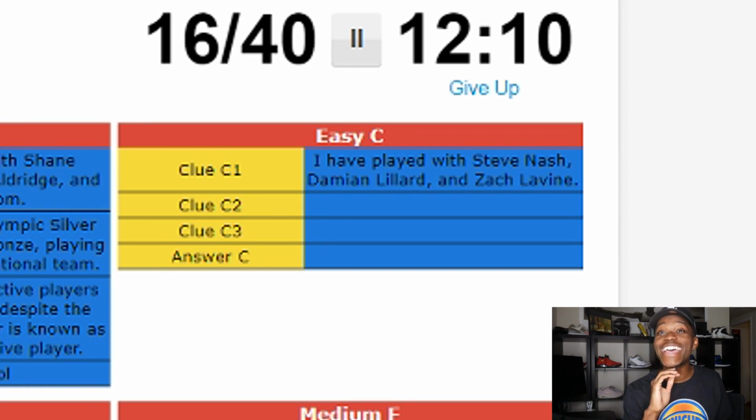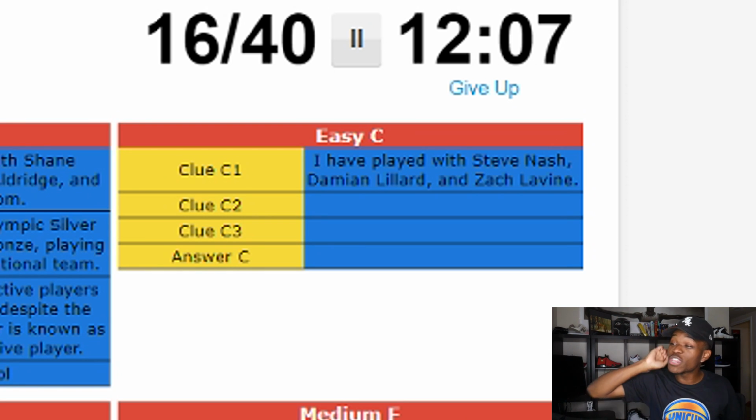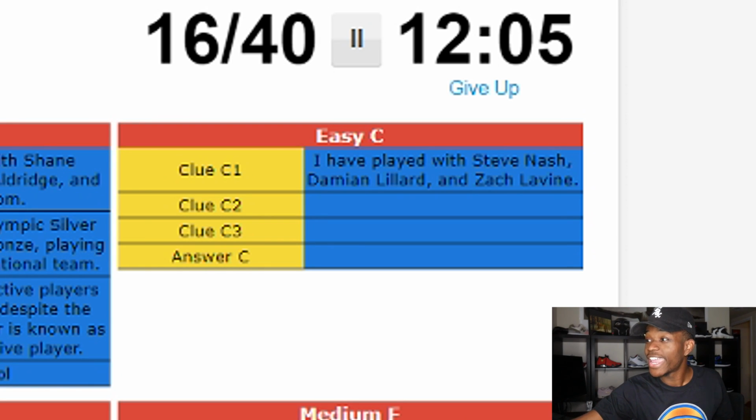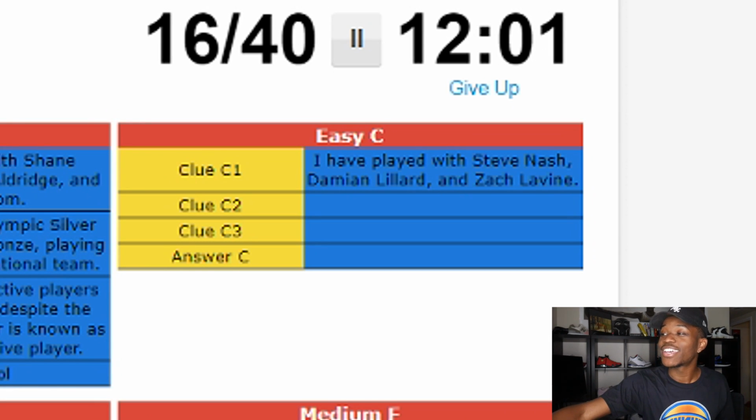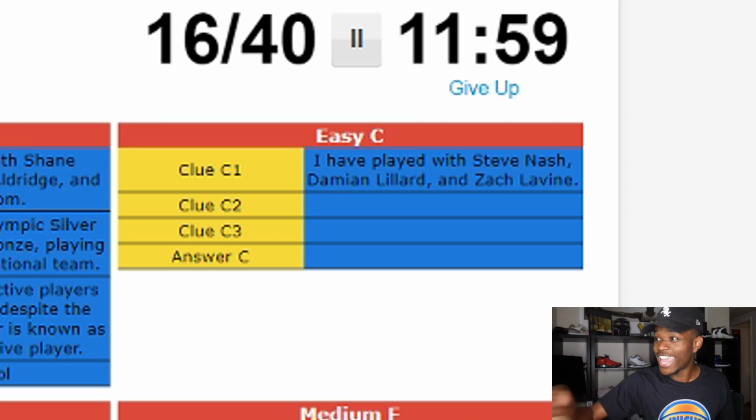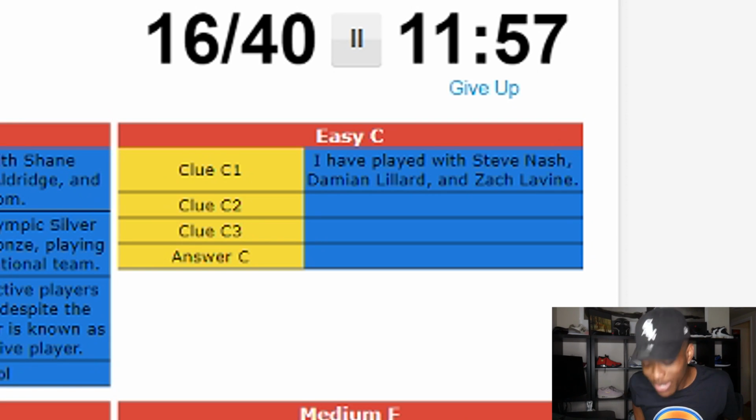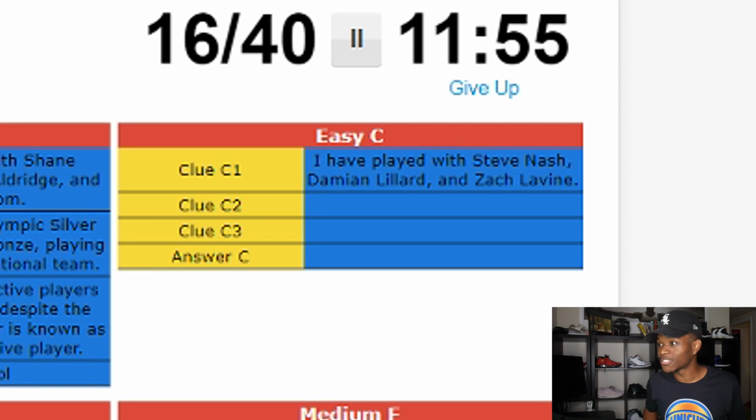Oh, I know who it is based off this first hint. Play for the Portland Trailblazers. Either played for the Timberwolves or the current day Bulls. Who played for the current day Bulls and also for the Trailblazers? We're talking about Robin Lopez. And Steve Nash will be the Phoenix Suns.